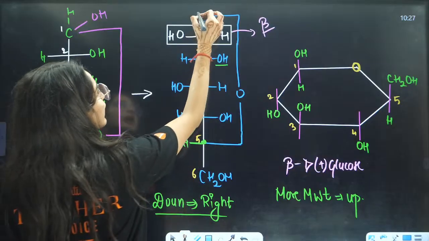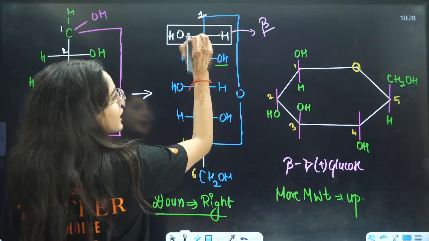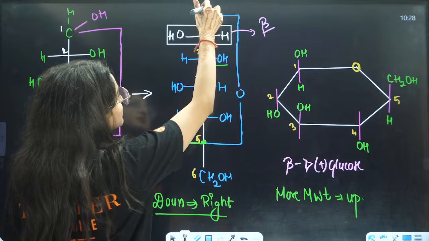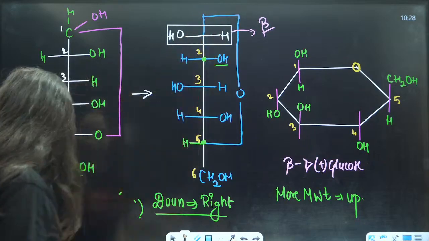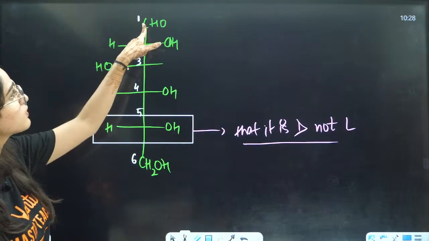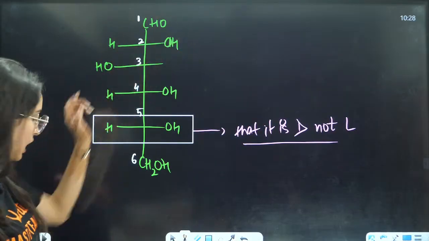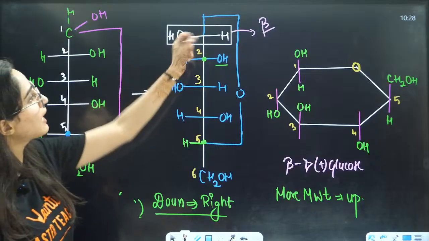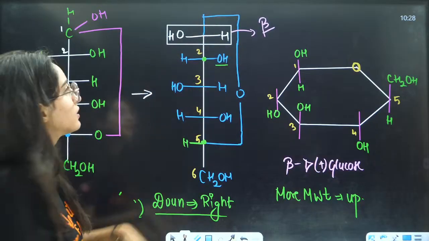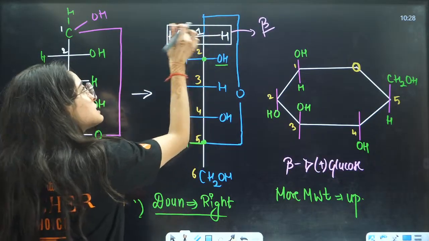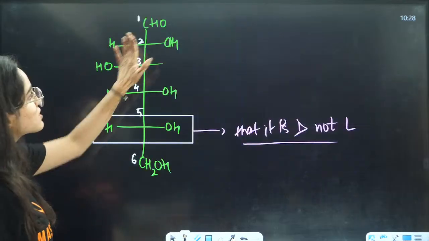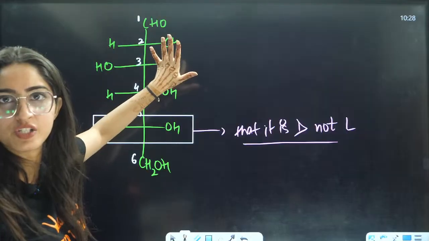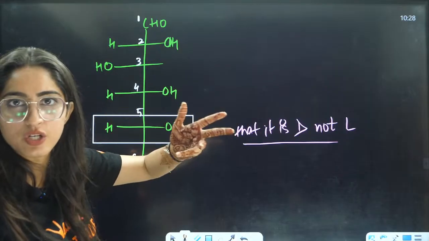So here if you want to write, this was your first carbon, and earlier there was only CHO group, right? But now this first carbon now has one OH and one hydrogen. So that means this first carbon in the open chain, there is no OH or H, right?